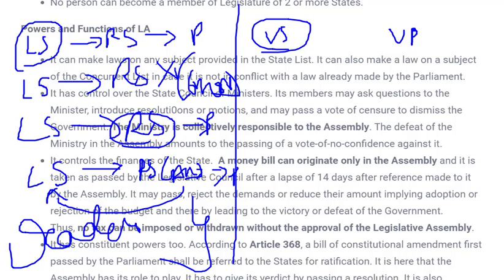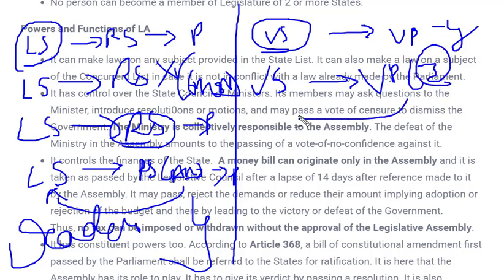So I'm not writing these cases again, but just consider a bill passed from Vidhan Sabha to Vidhan Parishad, given to Governor. Bill from Vidhan Sabha to Vidhan Parishad, Vidhan Parishad doesn't like the bill, can keep the bill for 3 months and pass it back to Vidhan Sabha. Vidhan Sabha can again give the bill to Vidhan Parishad. Next time, in the second instance, it can keep it for a maximum of 1 month, not more than that. And after 1 month, it has to pass the bill to Governor for becoming law. This is the second case.